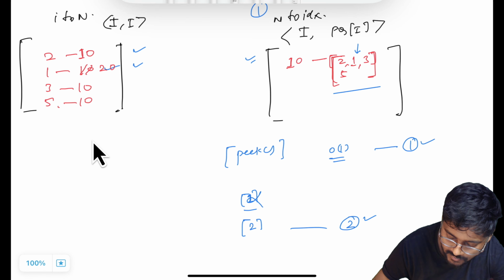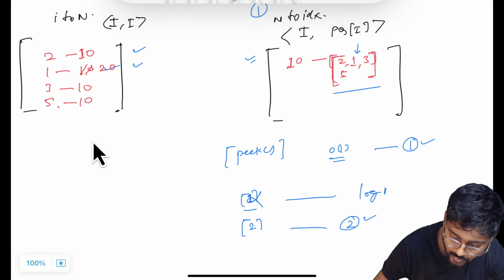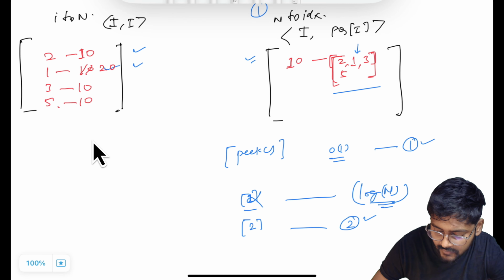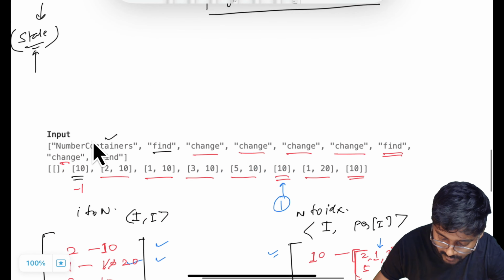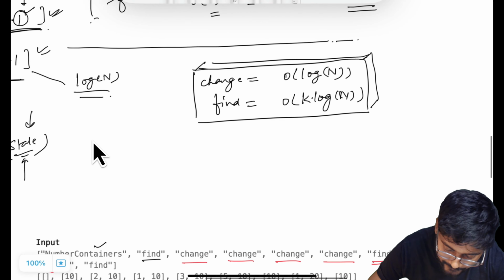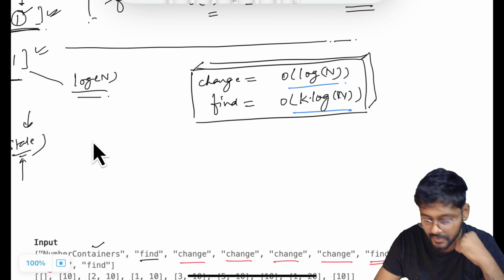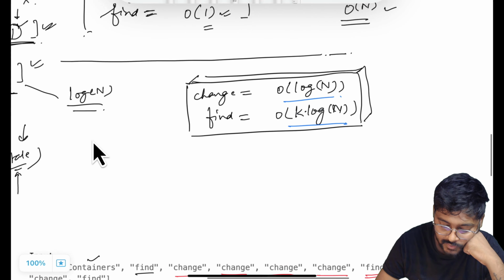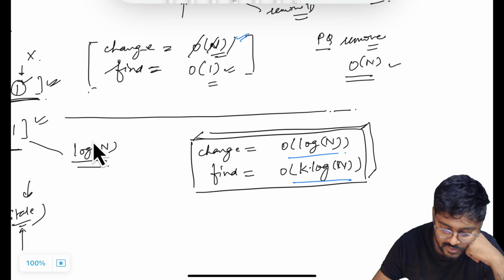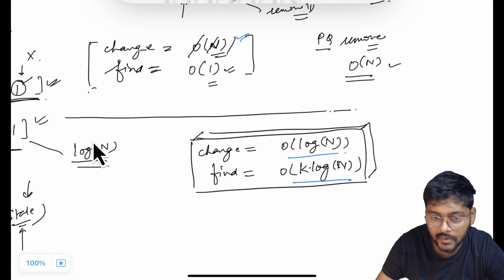When we picked it and the heapify operation took place, that took log n time. In the worst case, if we are removing k stale entries, that will be k log n, so the overall time complexity will be k log n for the find operation and log n for the change operation. This is better than the change operation taking order of n time.